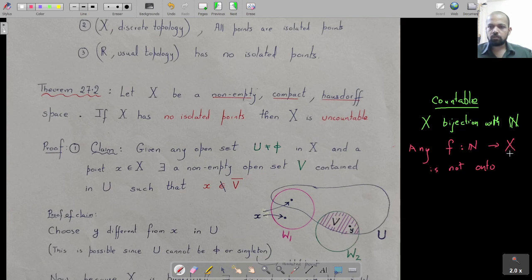Because if it was countable, there would be a bijection, and a bijection would be onto. But if I can show any function from natural numbers to X is not onto, then I'm done, and I can conclude that set X is not countable.